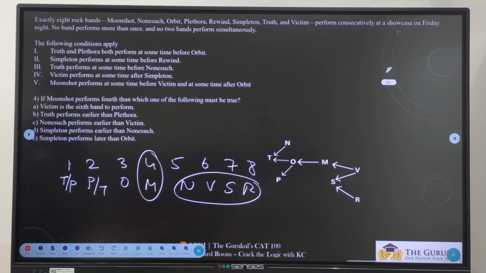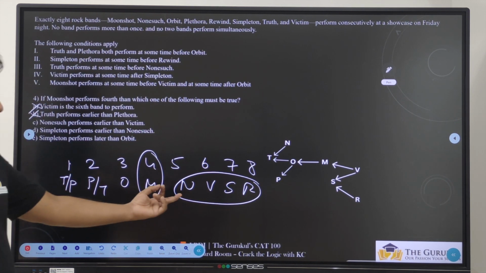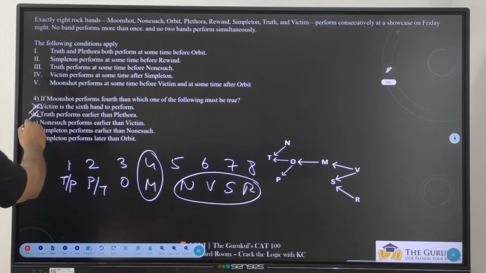Look at the first one. V is the 6th band to perform. There is no rule that V is the 6th band. It can be 7th also. T performs earlier than P. No rule. It can be after also. N performs earlier than V. That is also something we can't say. It can be V, N also. S performs earlier than N. That also we can't say.